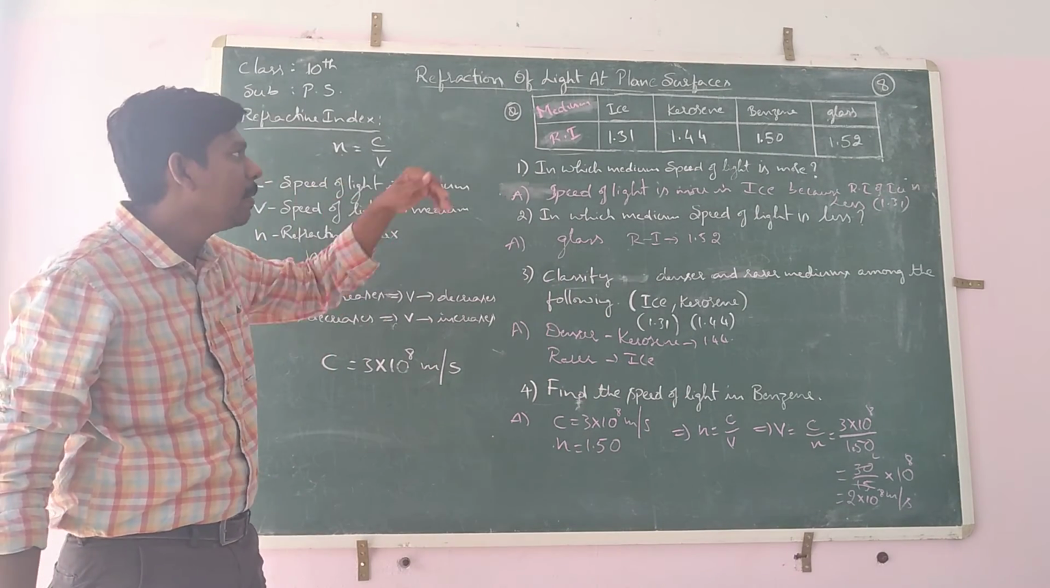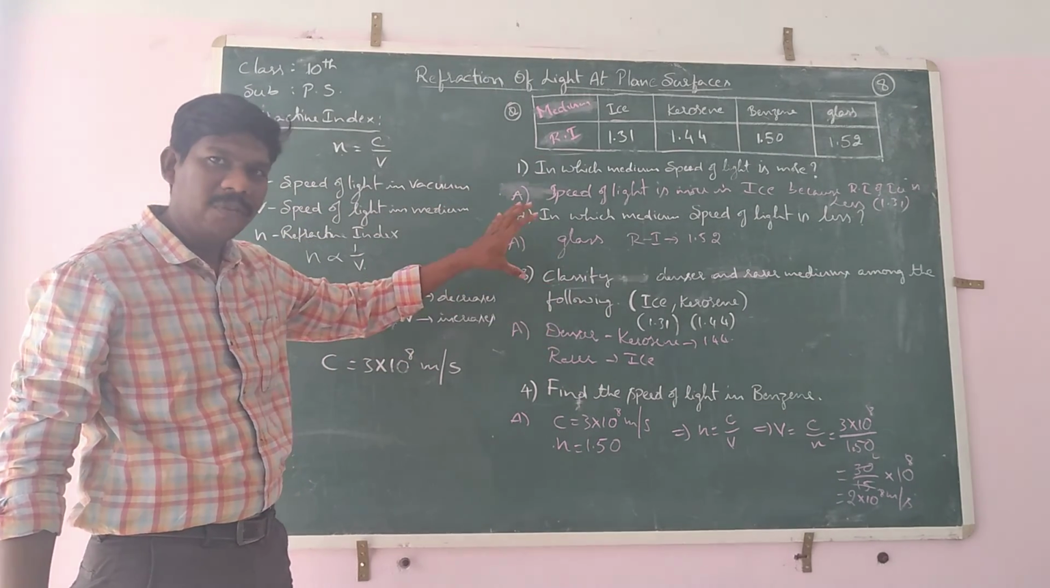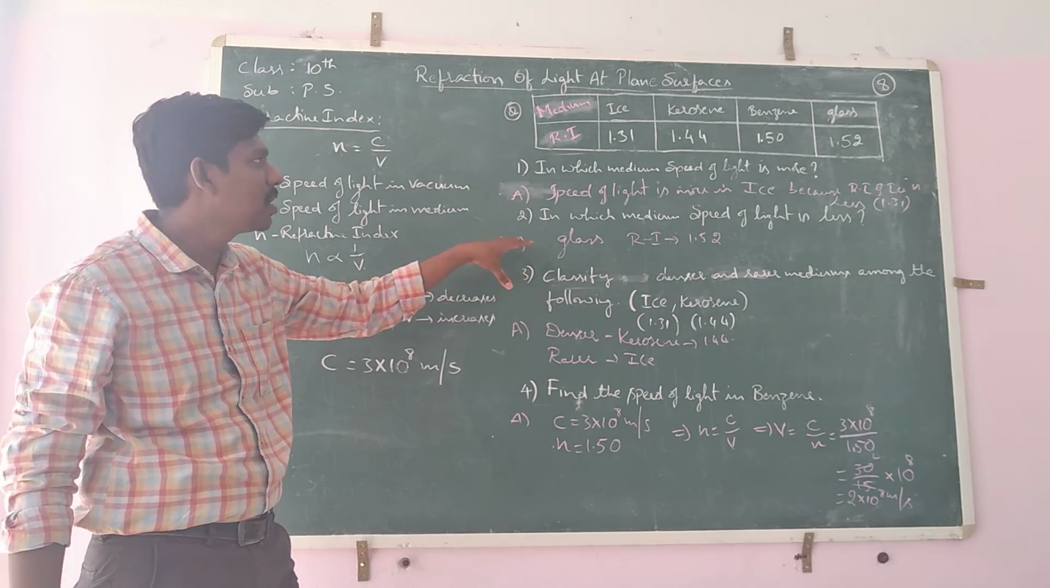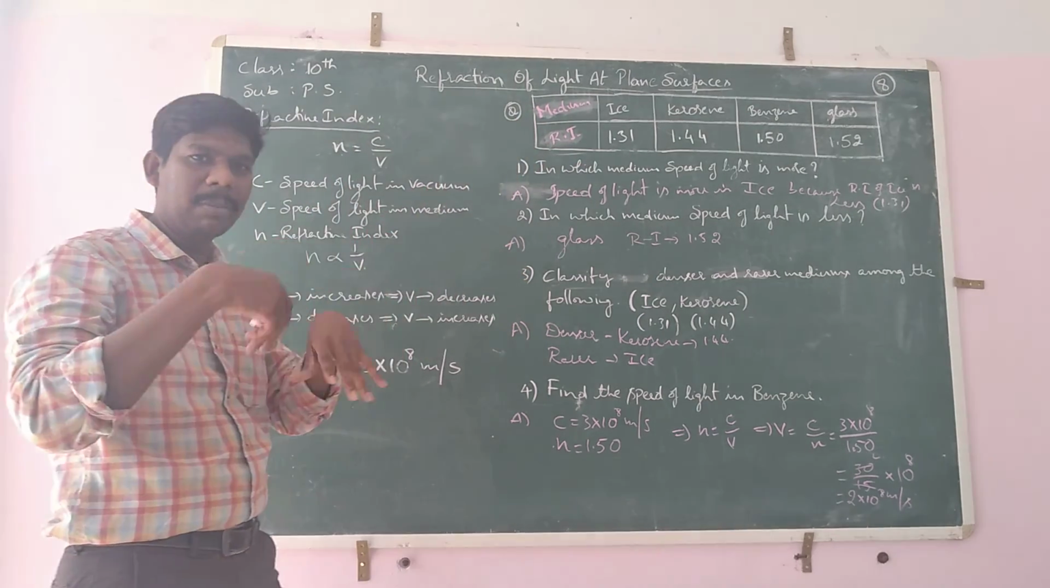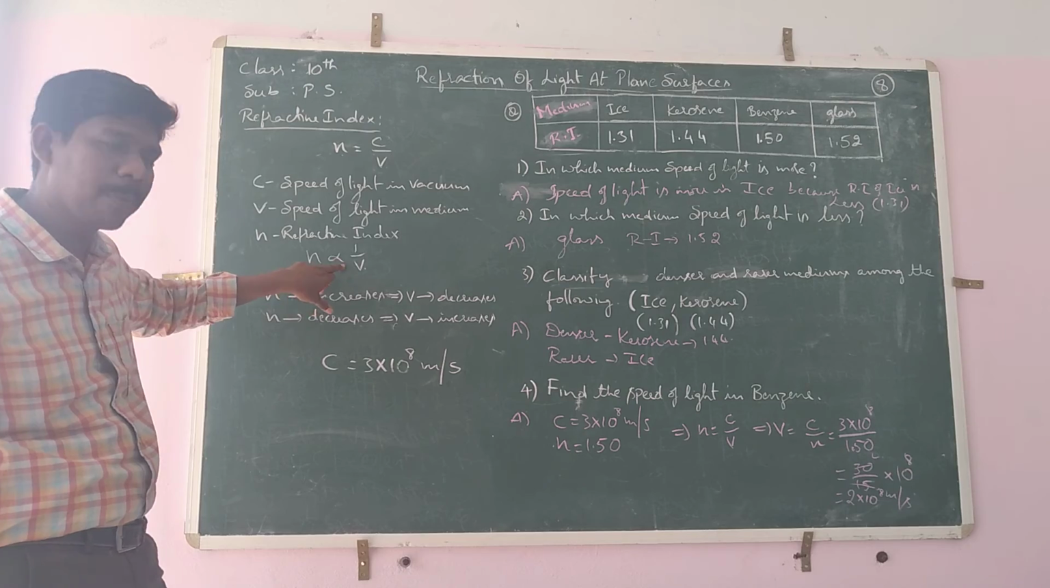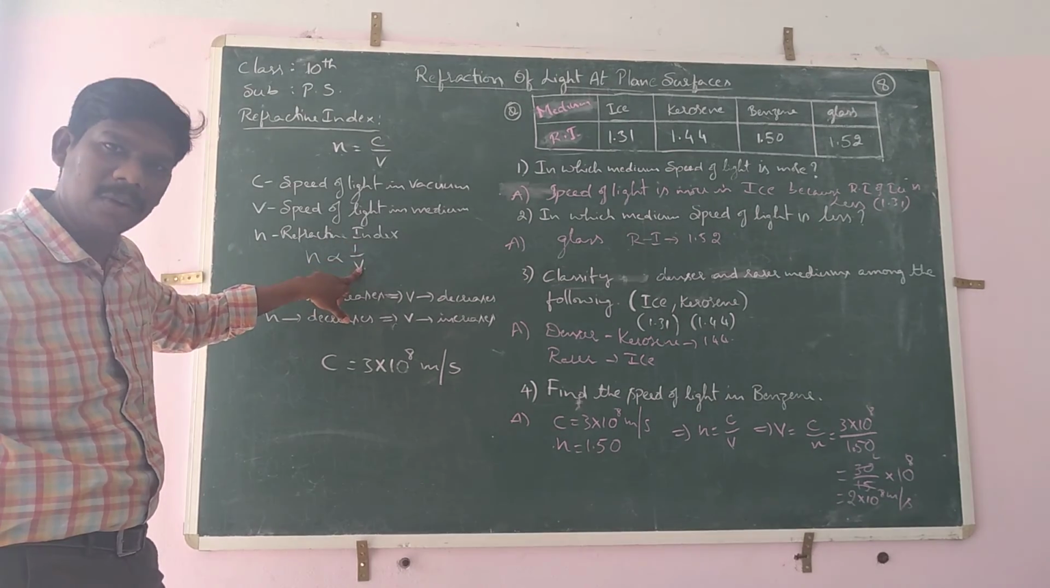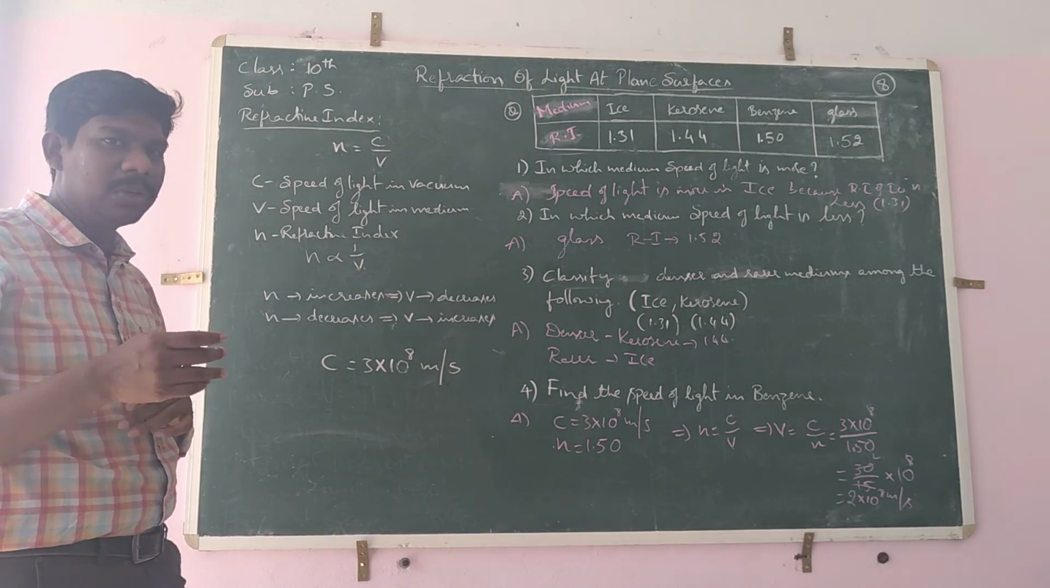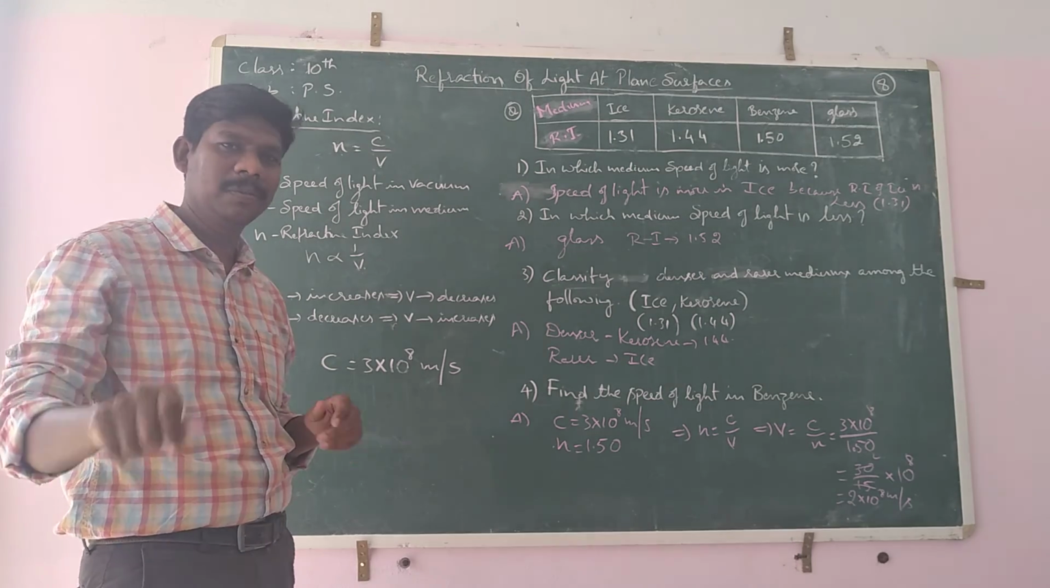So in this way they are going to ask different types of questions based on refractive index. The only thing you have to remember is the concept that n is inversely proportional to the speed of light. Okay, clear? So next we are going to see an important topic. Okay, good.